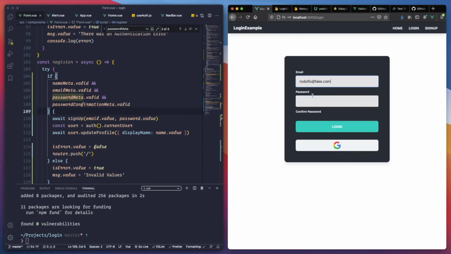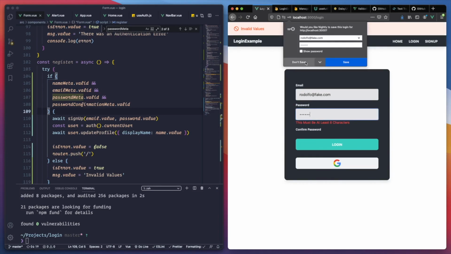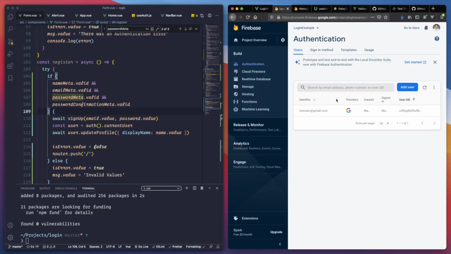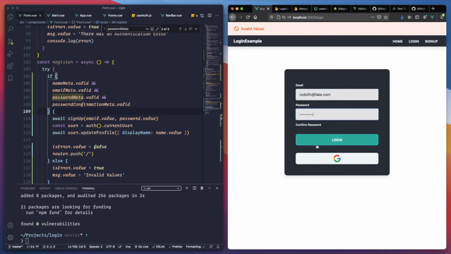So, and now, I cannot use my old password before. Okay, let me see here. I'll refresh this. So the account doesn't exist anymore. There was an authentication error.